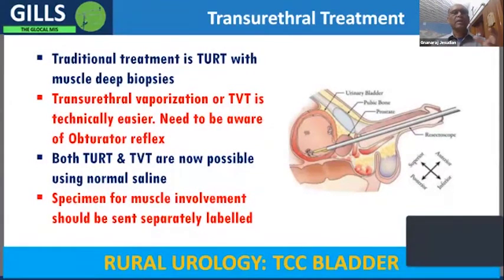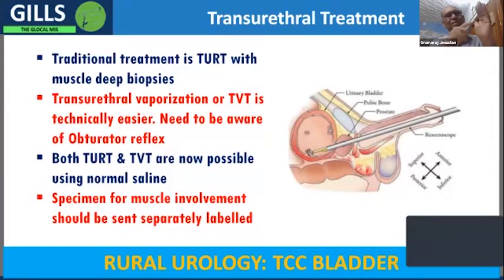The difficulty is that you need to be a specialist to learn how to use it, because the bladder, as I said, is like a dome-shaped structure, and these scopes are rigid instruments which go in. The movement is in and out of the scope.